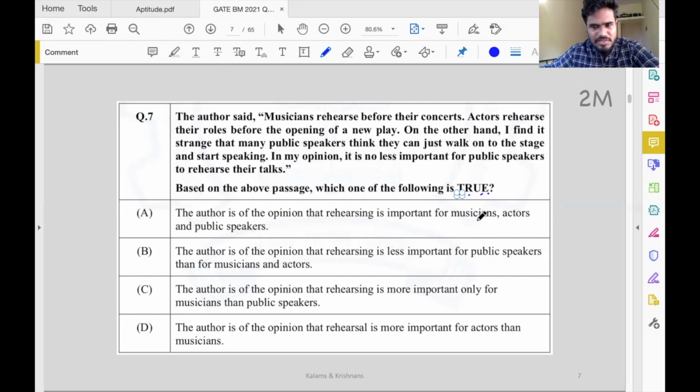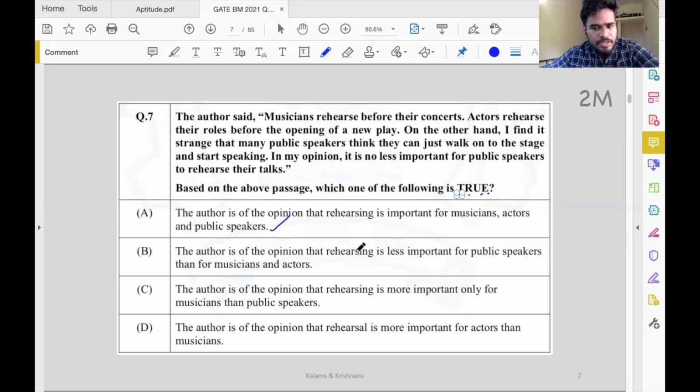Yeah, he says, yeah, musicians do that. Actors also do that. Of course, public speakers are supposed to be doing that. Yeah, he's of the opinion like this. I think this is a correct option. Let's also make sure that the other options are not true.